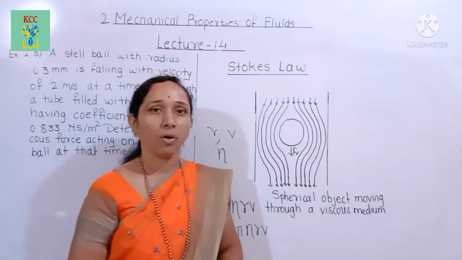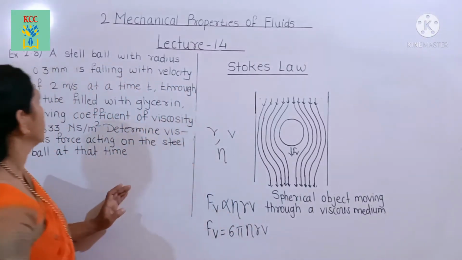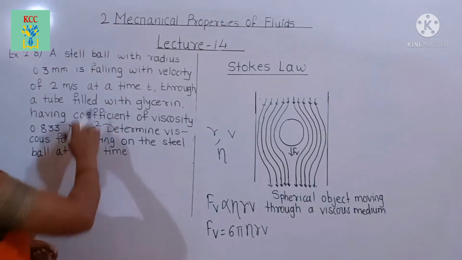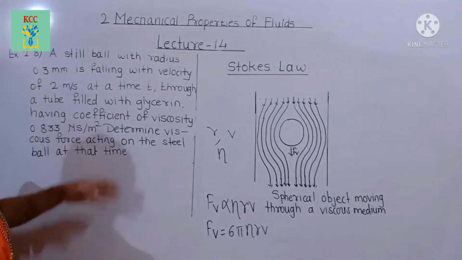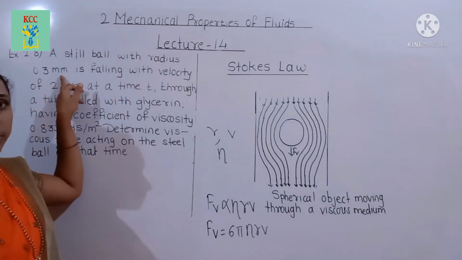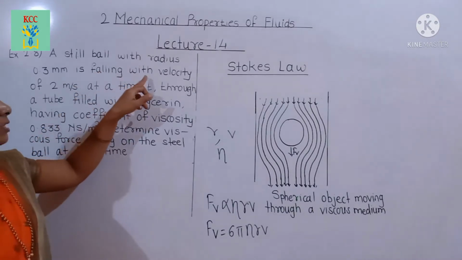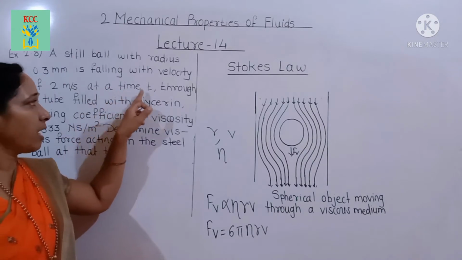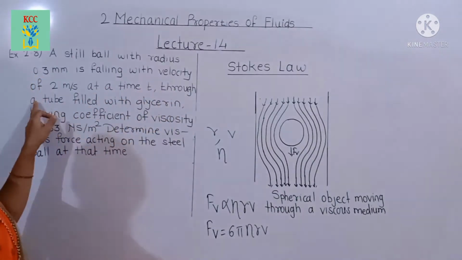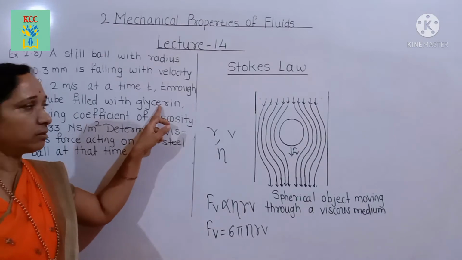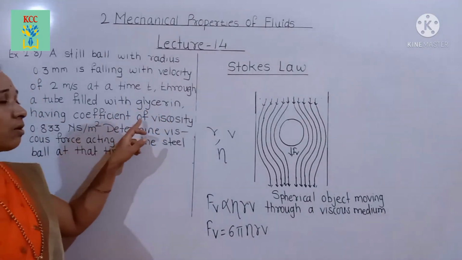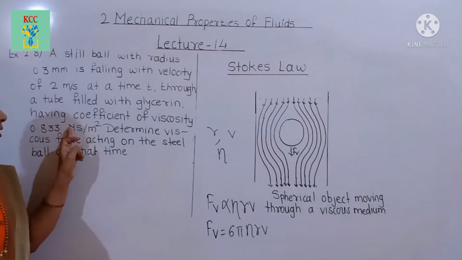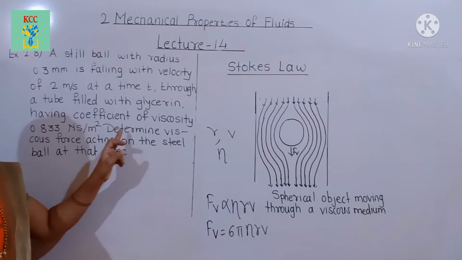Now we see the solved example 2.8. Example 2.8: a steel ball with radius 0.3 millimeter is falling with velocity of 2 meter per second at a time t through a tube filled with glycerin, having coefficient of viscosity 0.833 Newton second per meter square.